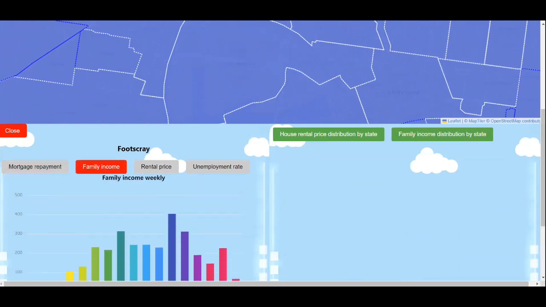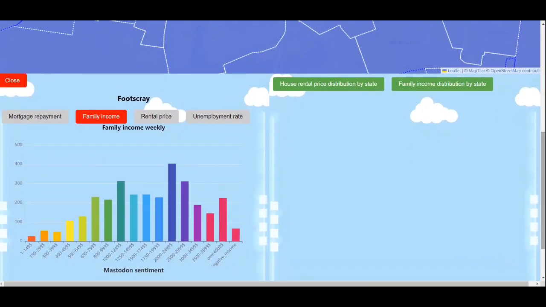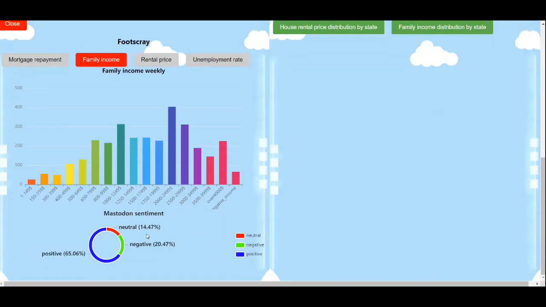Next, we can click the family income button to see the second scenario. There is a histogram that presents the total count of families in family households at different total income levels. Also, there is a settlement pie chart below extracted from real-time student data.